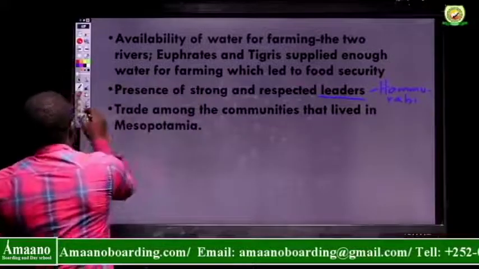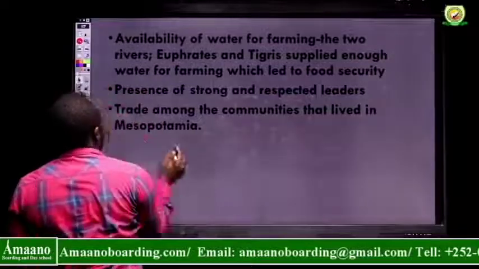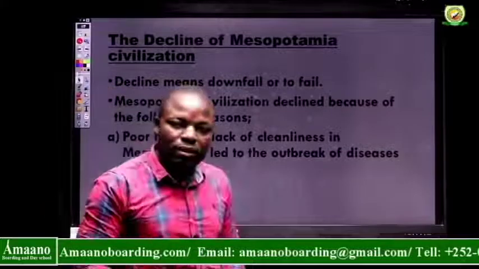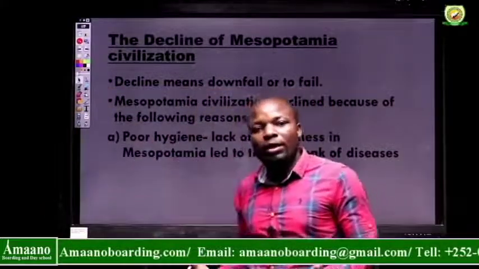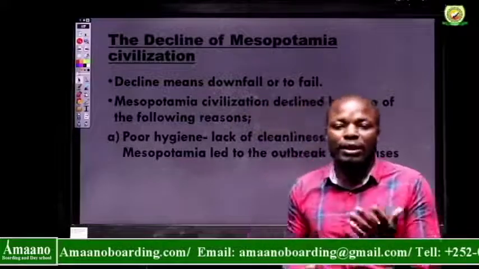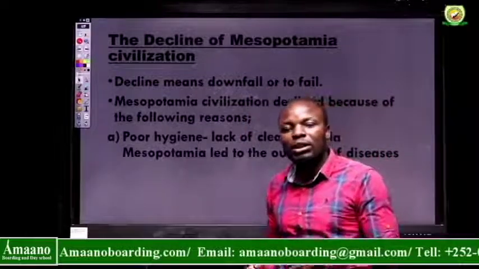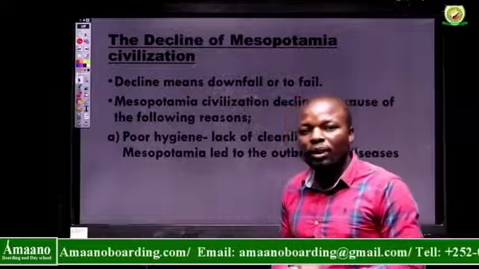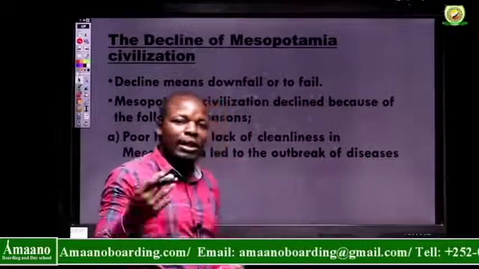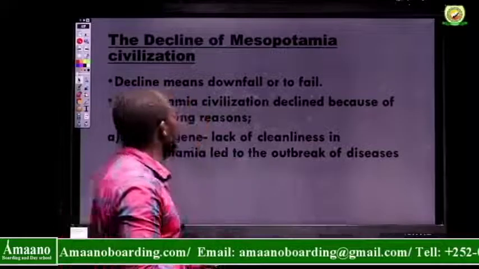The next point, among the factors that led to the rise of Mesopotamia, here we have number 4. There was also another factor that is actually well known: unity among the members. Unity. So before we look at those factors that led to the decline, the fall of Mesopotamia, another factor that I had forgotten here was the unity. Unity among the members, unity among the communities, made them to expand, made them to be able to defeat even the enemies.